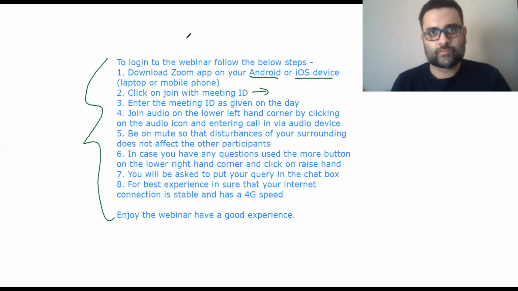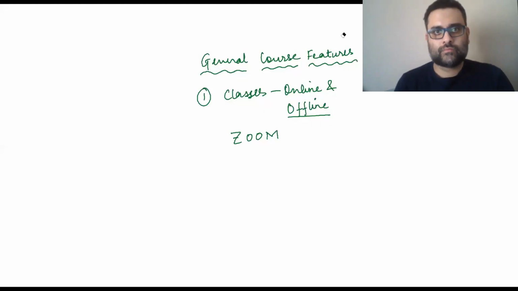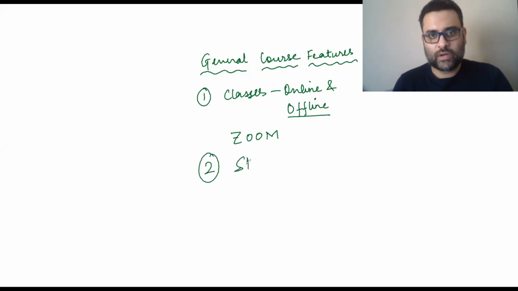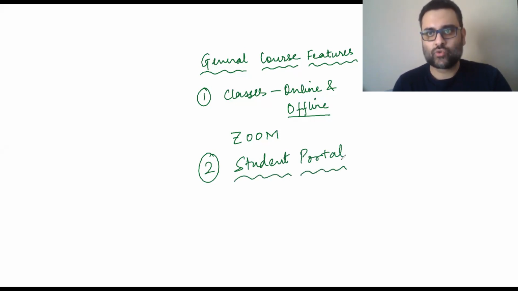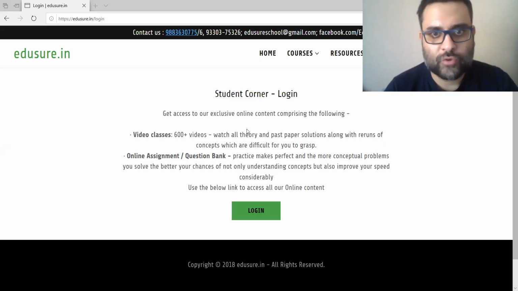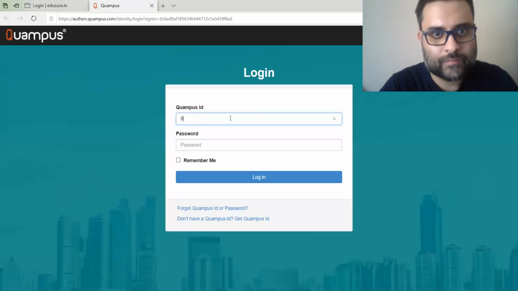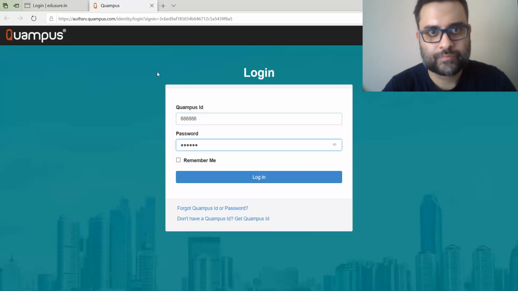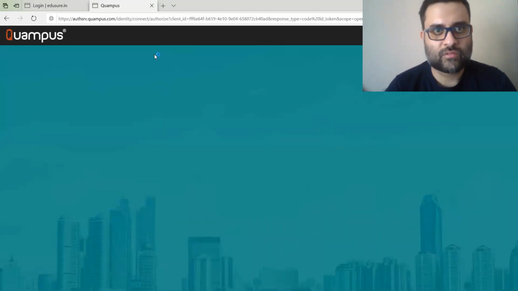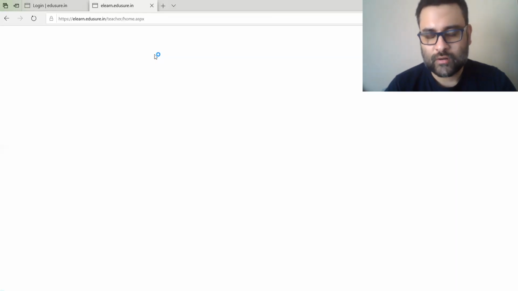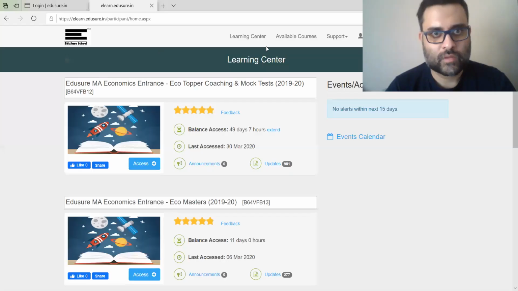Moving on. Student portal. We have a dedicated student portal for the benefit of each and every student, which has the following features. You have to go on the website, click on login, and enter your ID and your password. This will open up your own personal student portal looking like this.